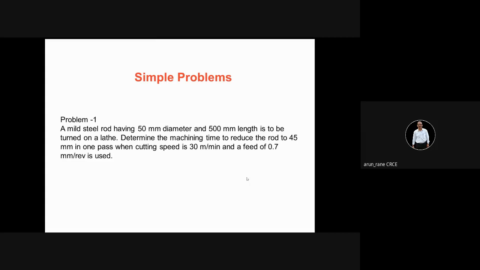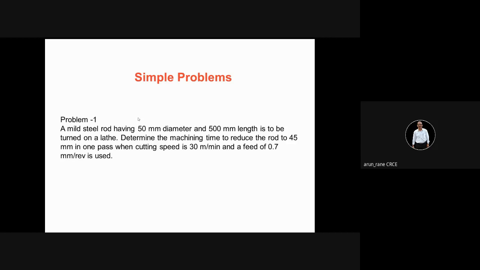One pass means we are talking only one cut. That is the tool is moving from here to here, and in one cut you are finishing the component. Generally it is not so practically. Practically how do we do it? You keep some finishing allowance, and instead of going for one cut directly, you take two cuts. Generally we take a cut of 2 millimeter or 1.5. So we are reducing this 50 to 45.